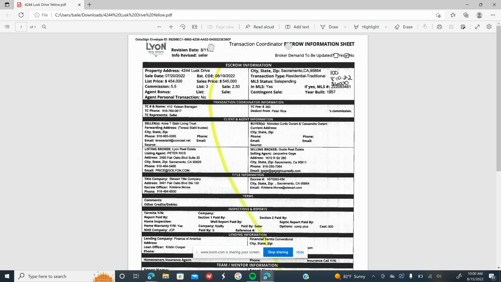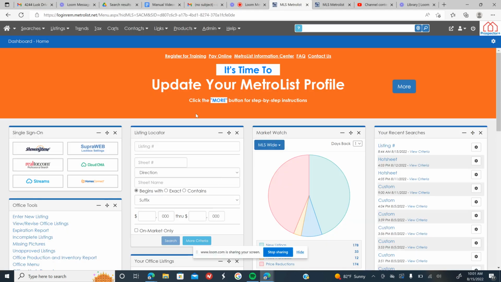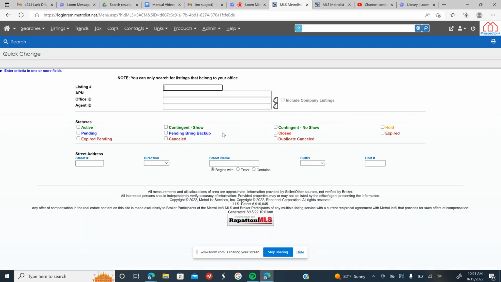Once you've identified that you're working with the most up-to-date version of the EIS, you're going to see if we are on the listing or selling side. Here it looks like we're on the listing side, so we know that it is going to be our responsibility to close this out in MLS. Now that we have the EIS and we know that we need to close it out, we'll come into MLS and look up the listing.